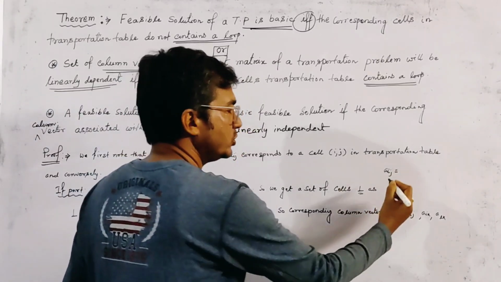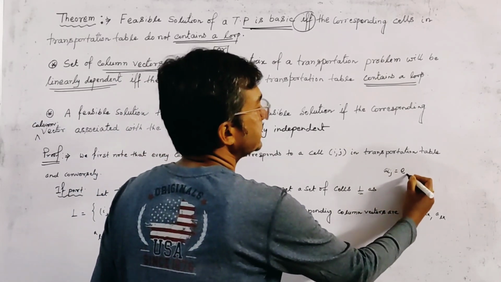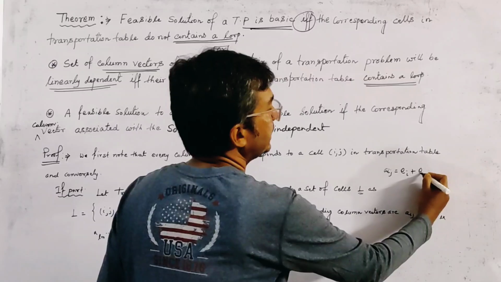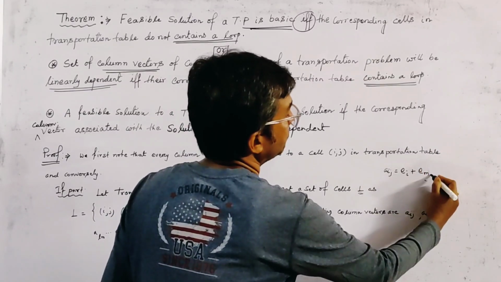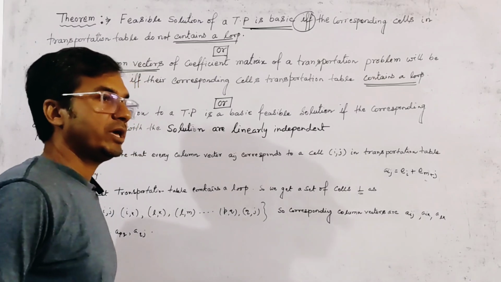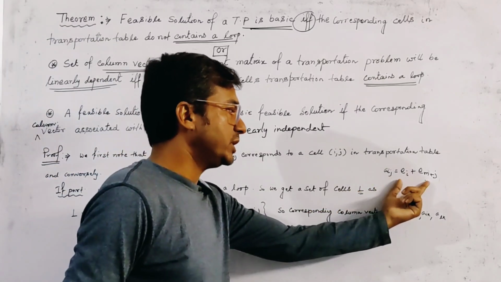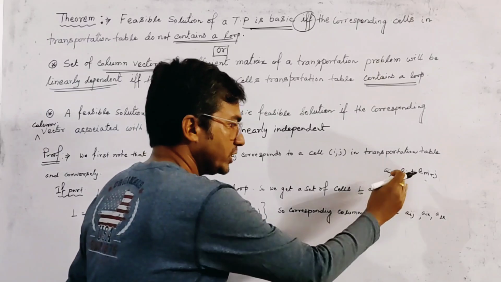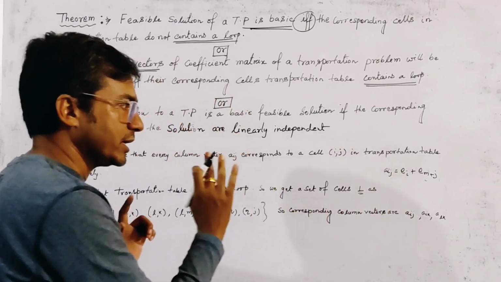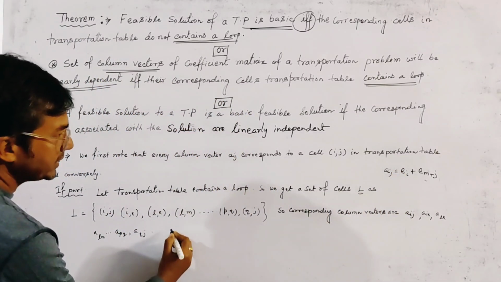We already know that Aij can be written as Ei plus E(m plus j). This is the formation of the column vector, and in this formation we write all the column vectors here.